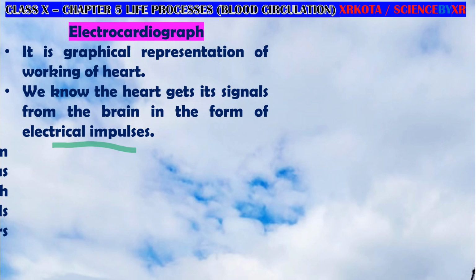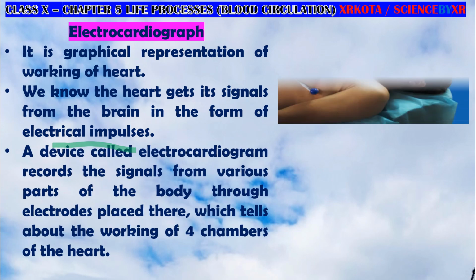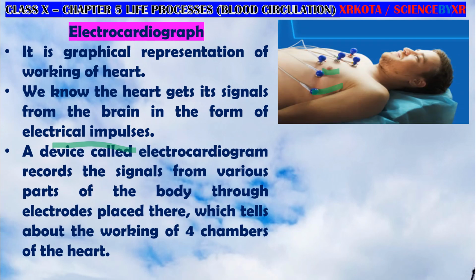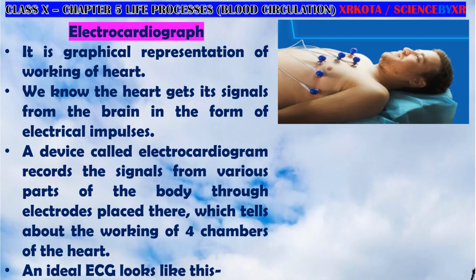So if we put electrodes on various parts of the body like this, see these electrodes, we can get these types of electrical impulses. And these electrical impulses are then collected by the electrocardiograph. There is a machine which collects them, amplifies them, and converts them into a writing device, and then on paper we can plot the electrocardiogram. So the electrocardiogram will look like this.